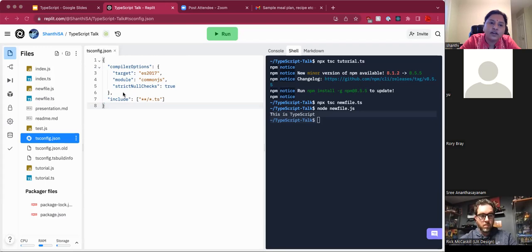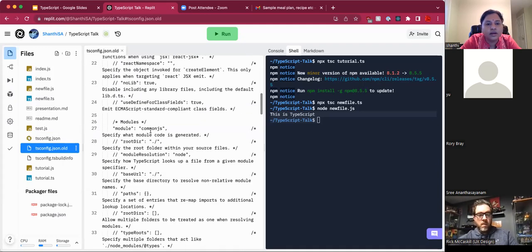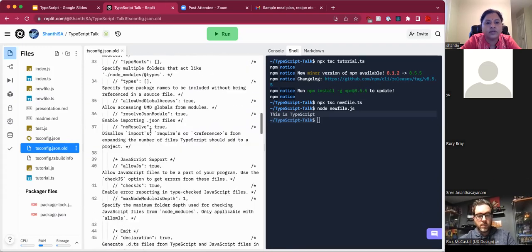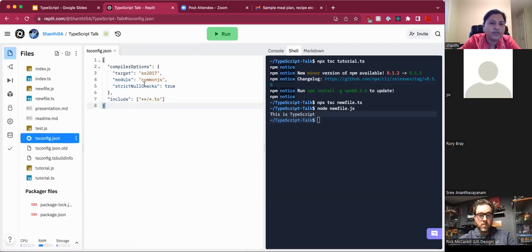There are several options with which you can make TypeScript as strict as possible or as lenient as possible. Typically, this will list all the possible ways that you can control TypeScript in terms of options. I have just modified it to say strict null checks alone. If there is any variable that is not defined as null but is returning a null value, then it will throw an error. So that's what this is.